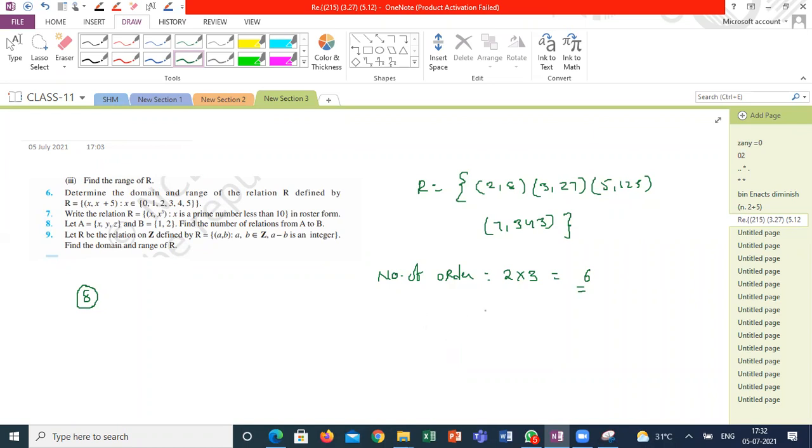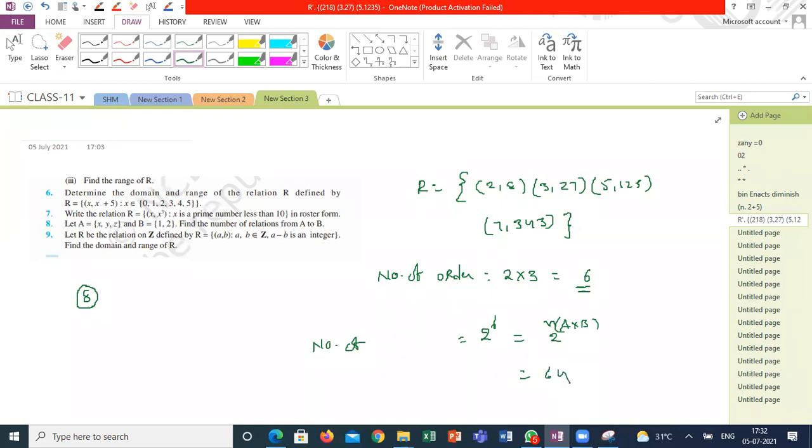So here there are 6 ordered pairs, so 2 power 6. So the number of relations, how can we say? 2 power n of A cross B, I can take. Please check whether it is the right answer or not. 64, sir. 64. Correct. 2 power 3 into 2 power 3. So 64.